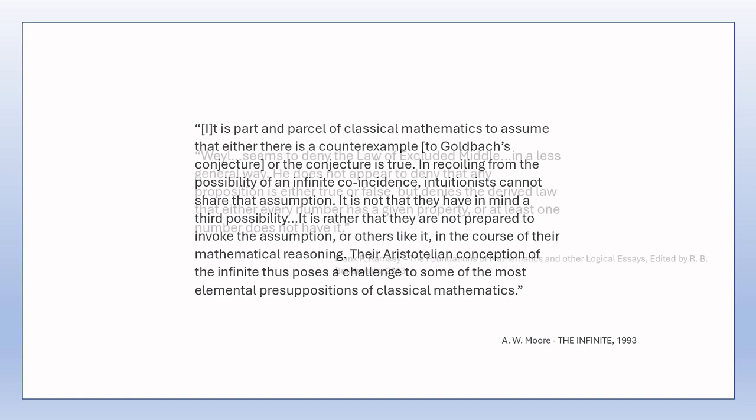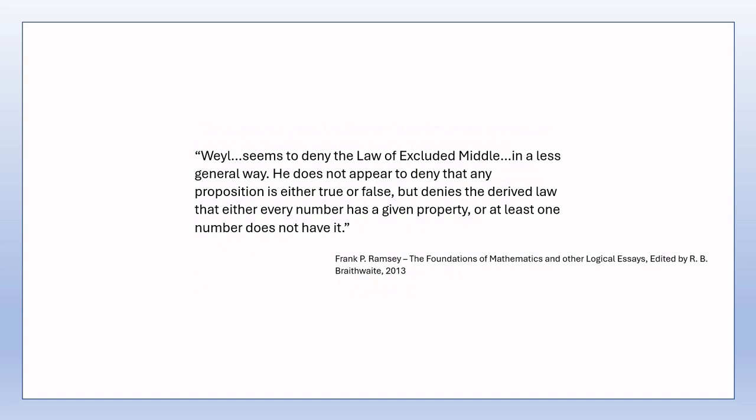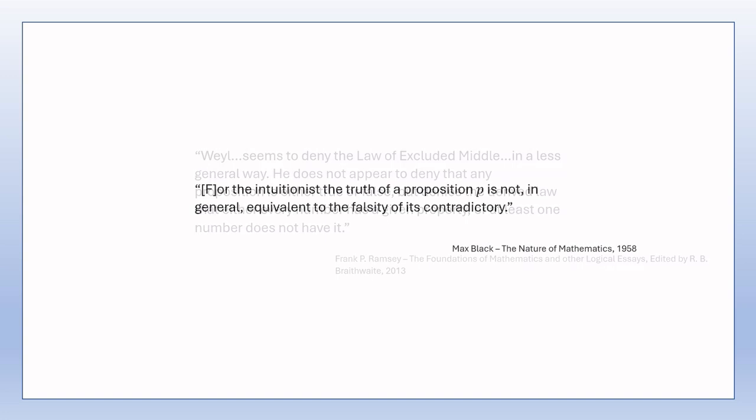And possibly relating to the notion of infinite coincidence is in Ramsey. Vail seems to deny the law of excluded middle in a less general way. He doesn't appear to deny that any proposition is either true or false, but denies the derived law that either every number has a given property, or at least one number does not have it. A consequence of denying the law of excluded middle is that the proposition not P, or in intuitionist lingo, the absurdity of P, is equivalent to P is denied by intuitionism. From Max Black we read, "For the intuitionist, the truth of a proposition P is not, in general, equivalent to the falsity of its contradictory."